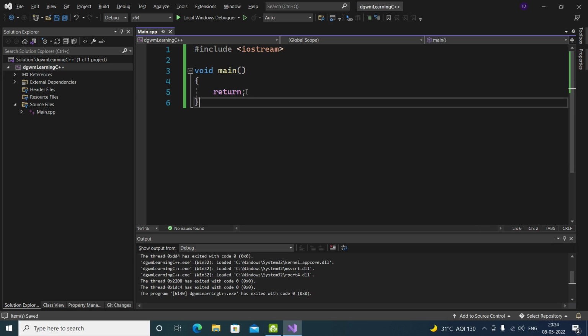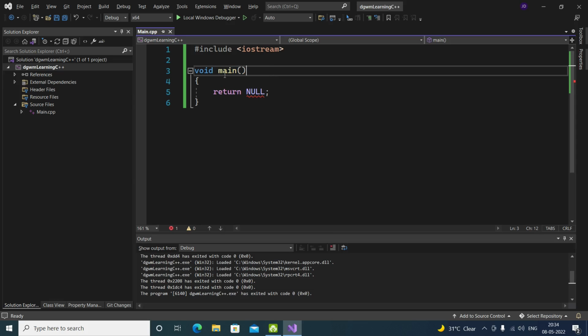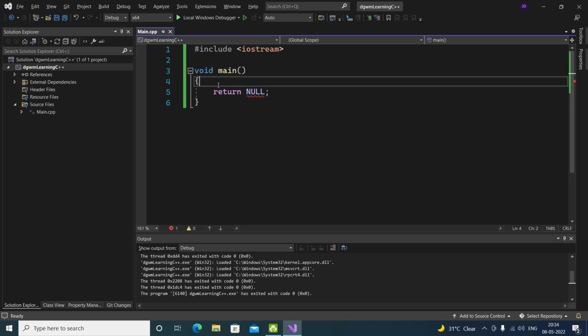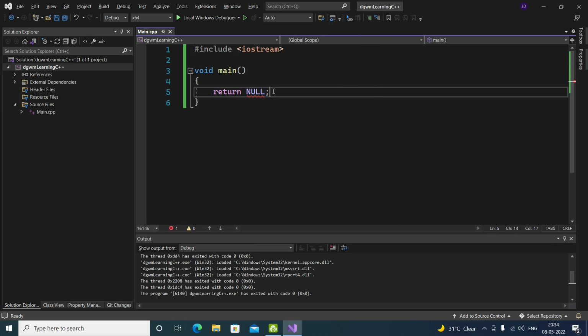It is showing none. If we put it as null, everyone knows null. Null is still showing us an error, because this function is of type void, and void means empty. Void means void, nothing. Well, how can I explain void? Void, everyone knows void. So void means void, and we can't use null because null is